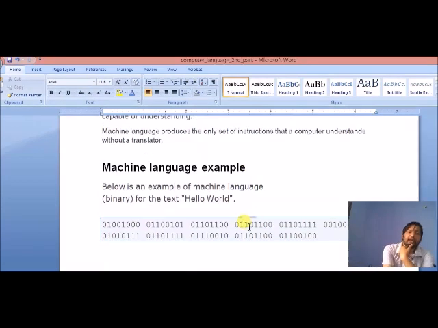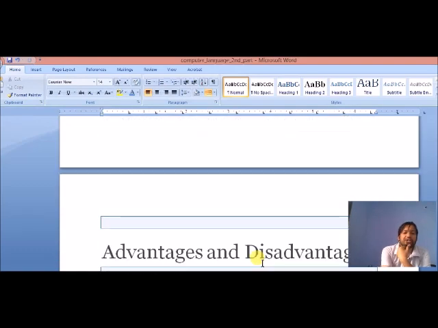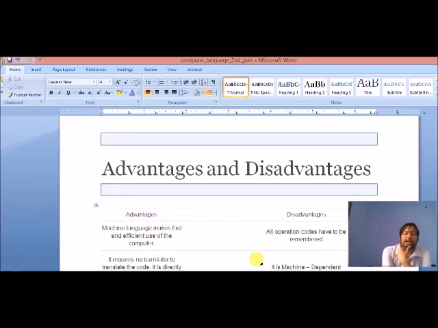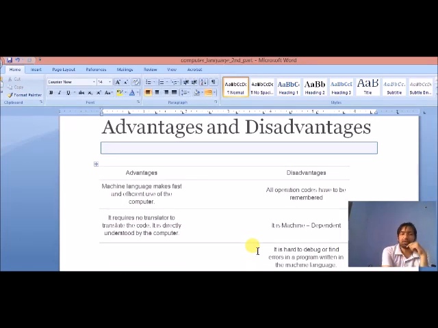For example, we can take "hello world". Now we can see how "hello world" is converted into binary numbers. See here is the example of how these numbers are connected to each other. These numbers show that "hello world" is written in machine level language. Now we'll discuss in more detail the key advantages and disadvantages of machine level language.